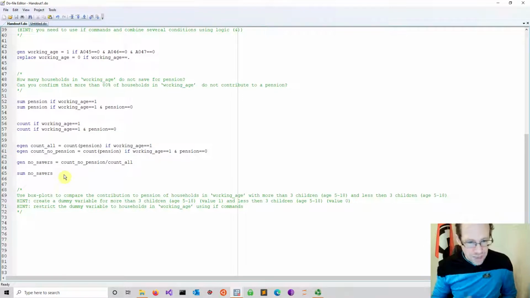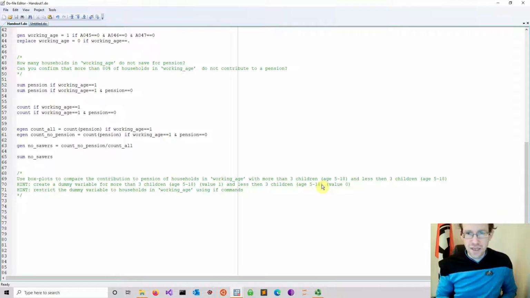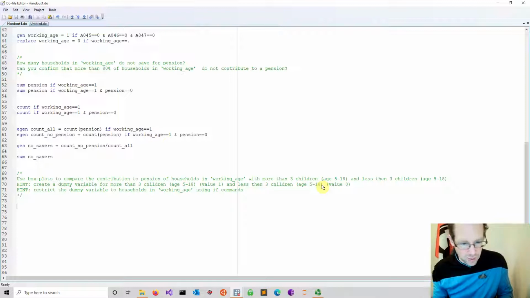Good. The last bit is now to define a new set of cases where we have more than 3 children in a working age household. So now the conditions get a little bit more complicated. And then I want to do a box plot on the pensions, and I want to see whether there's a difference depending on the number of children. Well, I think most likely the answer is there will be a difference.